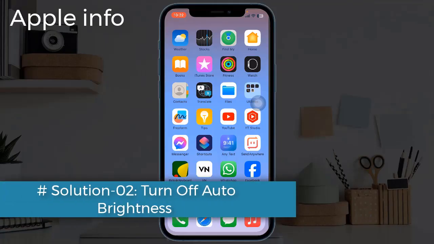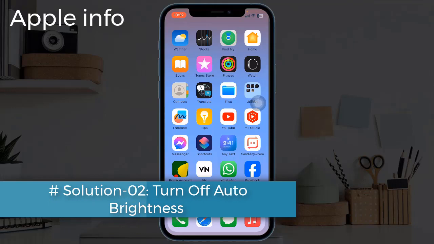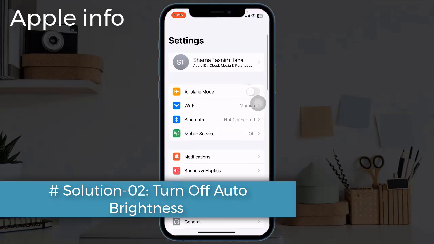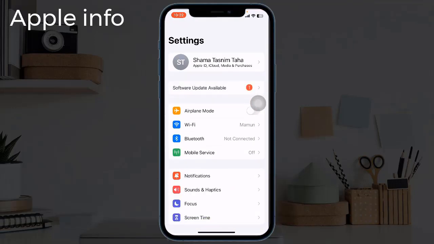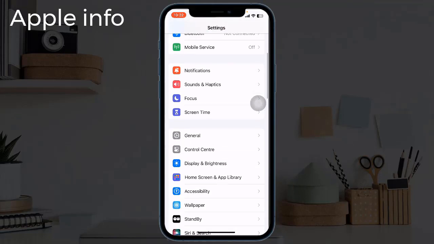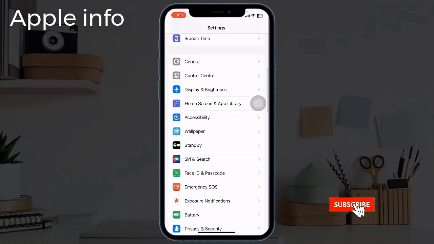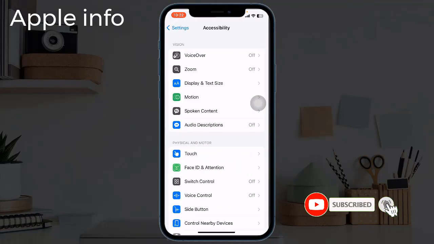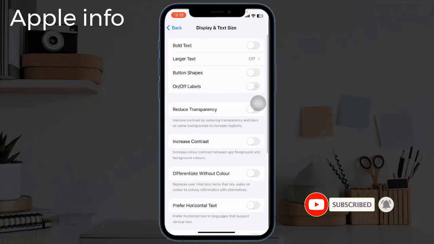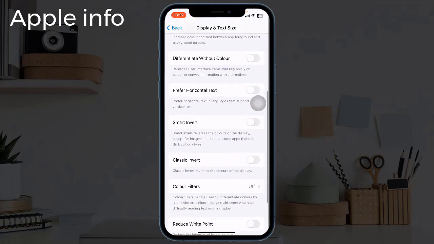Solution 2. Turn off auto brightness. For that, launch Settings app. Next, tap on Accessibility option. Tap on Display and Text Size. Now turn off the toggle for the auto brightness.